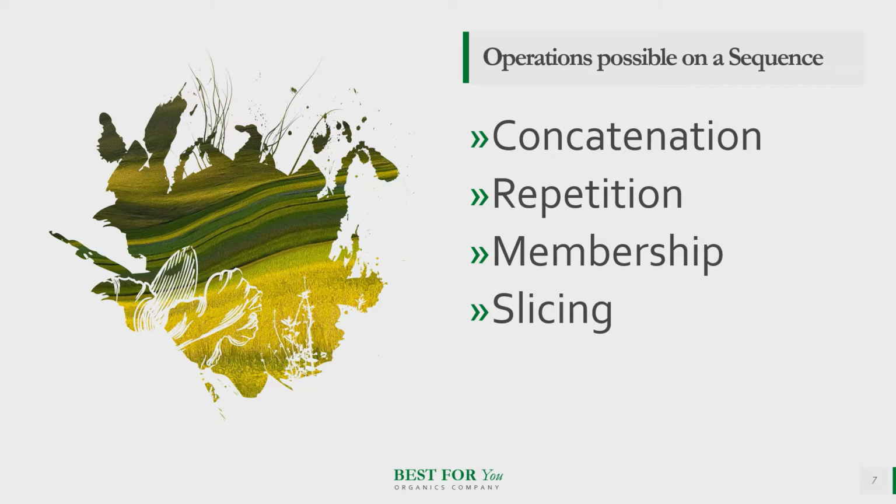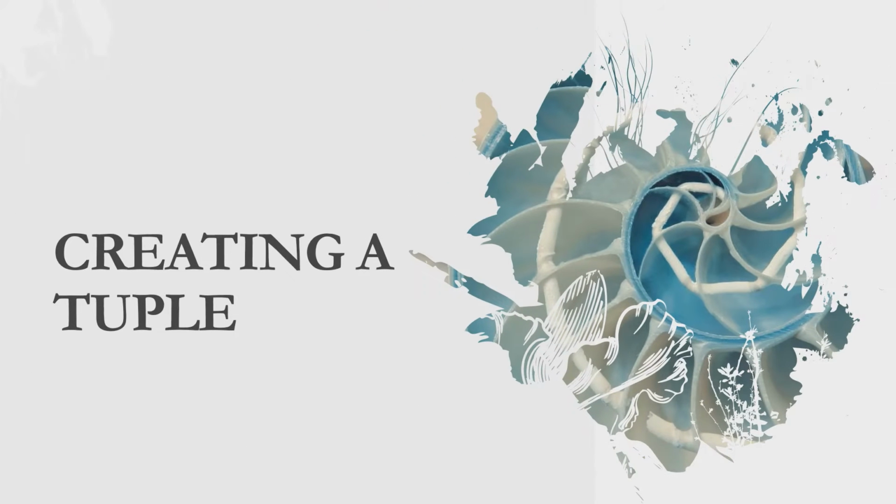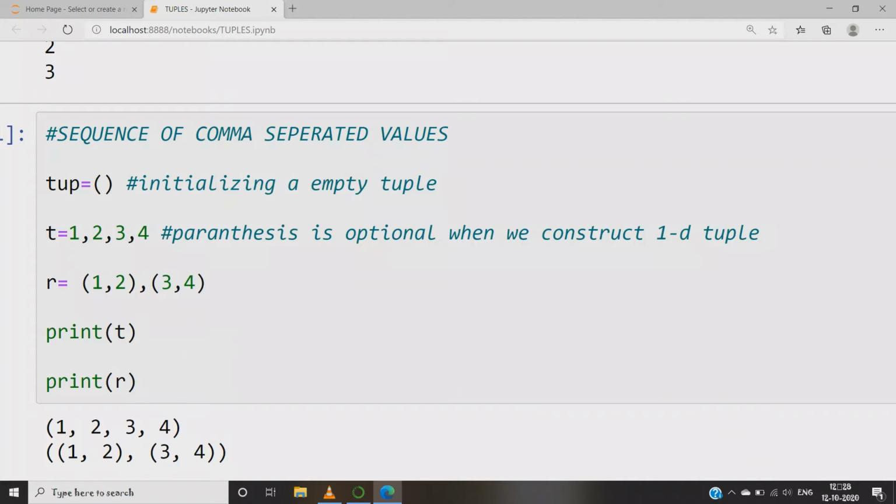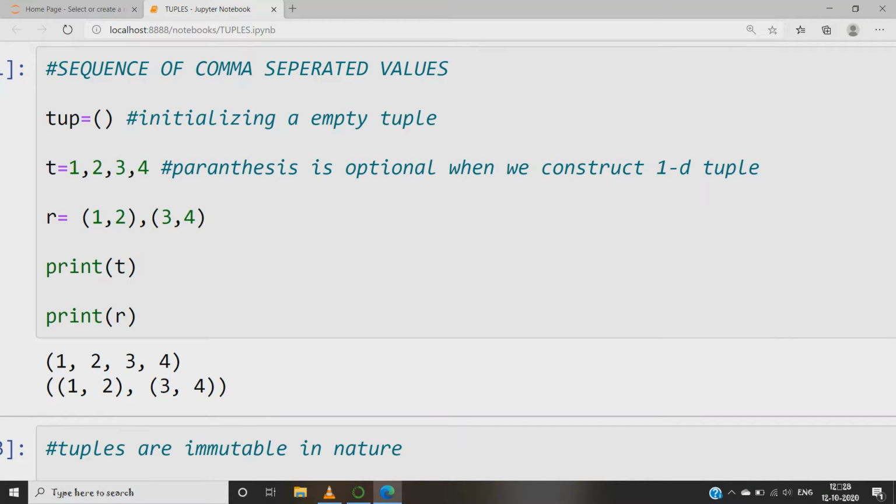tuple. Let us begin our practical session with the definition of a tuple. Generally, enclosing elements within parentheses isn't mandatory, though it's a good practice to do so. Now, to initialize an empty tuple, we need to place parentheses to indicate the variable is of type tuple. One thing to keep in mind while creating an empty tuple is that we cannot append or extend it later because a tuple is immutable.